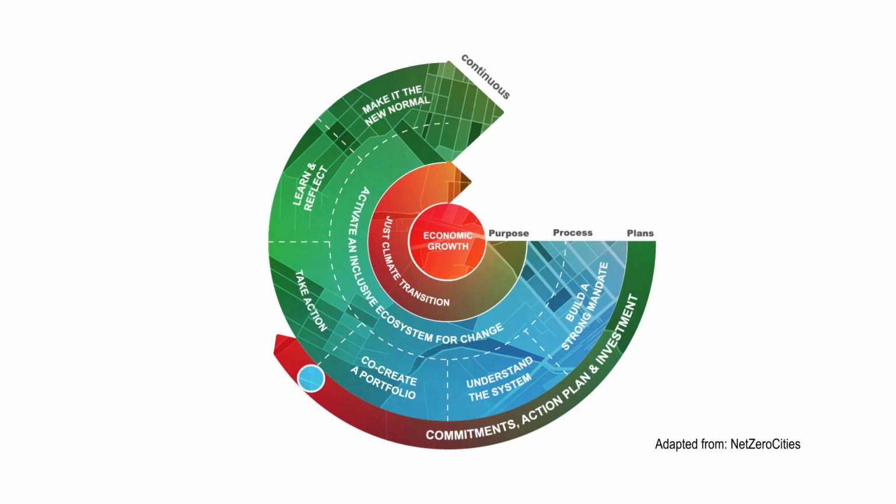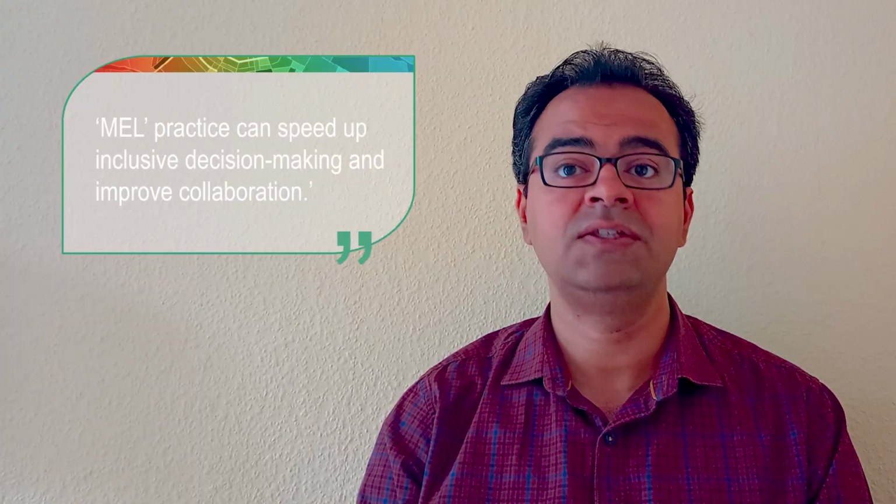Step 7 is making it the new normal. A robust monitoring and evaluation and learning practice helps report and widely communicate the progress made. This helps establish the implemented solutions within your organizational structures, teams, and processes. This step also helps mainstream what a good transition looks like. These actions can embed new and better procedures that speed up inclusive decision making and effective collaboration. This last step also formalizes new rules and new standards that help the most efficient practices being widely adopted by local authorities and local institutions.